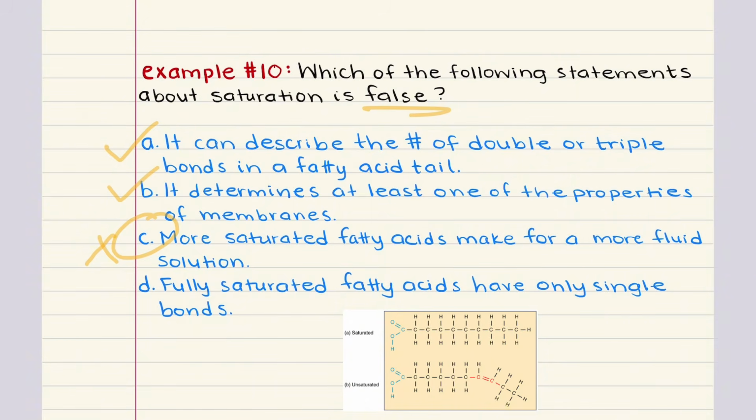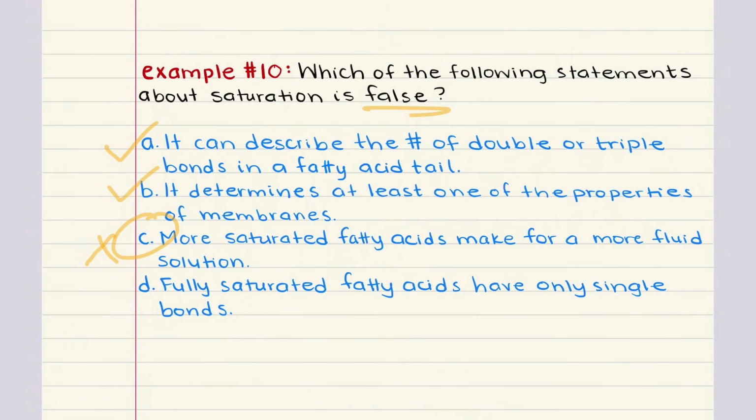We're still going to work through D. D says fully saturated fatty acids have only single bonds. This is true. A fully saturated fatty acid contains only single bonds between carbon atoms in the tail. And this is the very definition of saturation in this context. So once again, the correct answer to 10 is C.